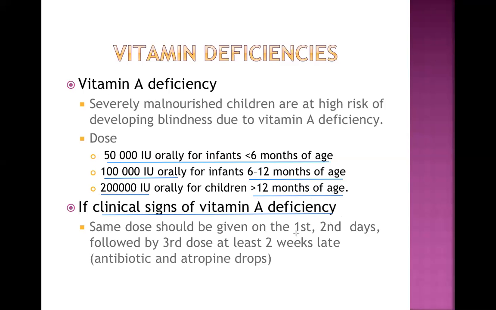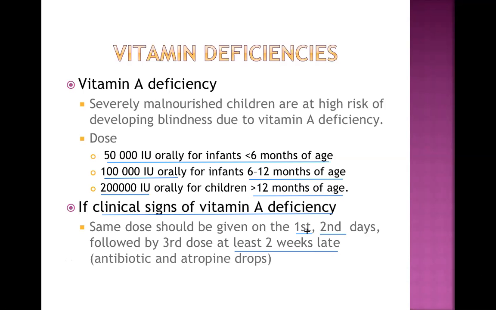That is, on the first day, repeated on the second day, and the third dose is given at least 2 weeks later. So you can easily call it 0, 2. If you call the first dose 0, then the second dose can be called 1.